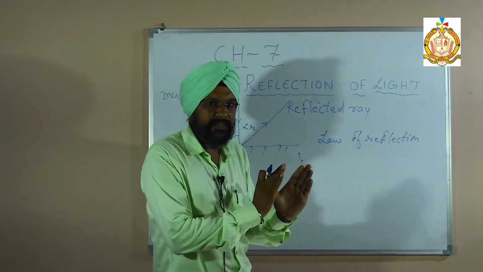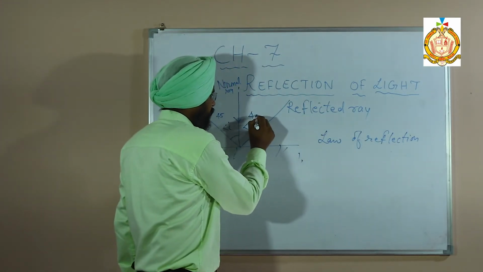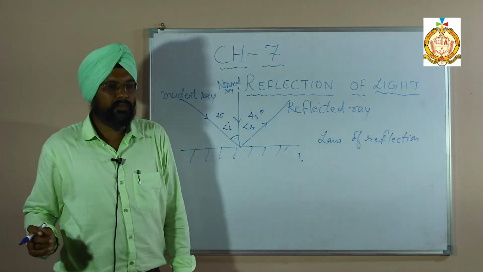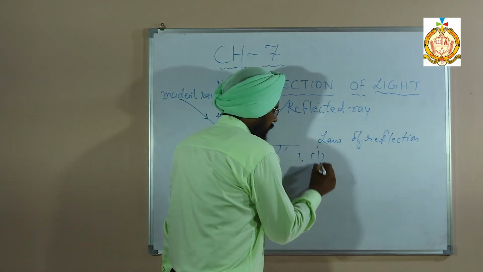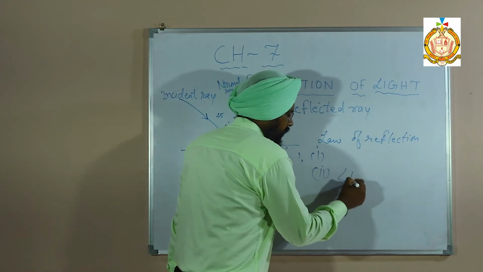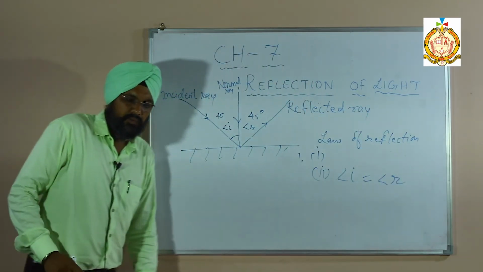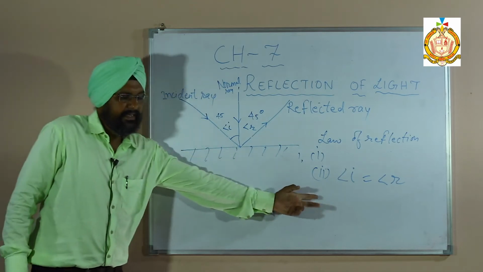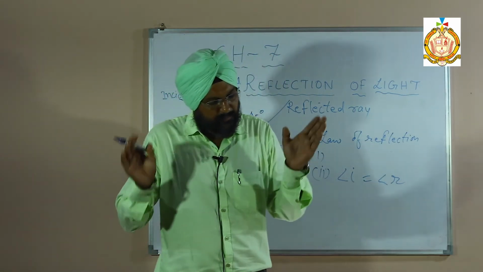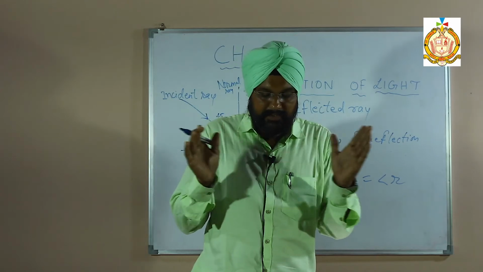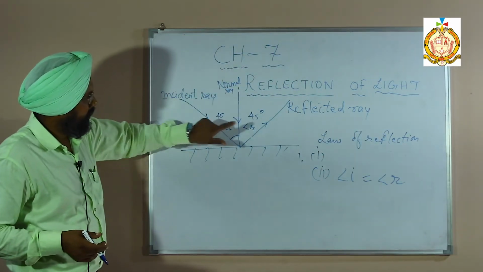Angle of incidence is equal to angle of reflection. This angle is also 45, and this is the second law. So the first law and the second law: the angle of incidence is always equal to the angle of reflection. This is the second law. Is it clear? Then next, when the ray of light falls normally on